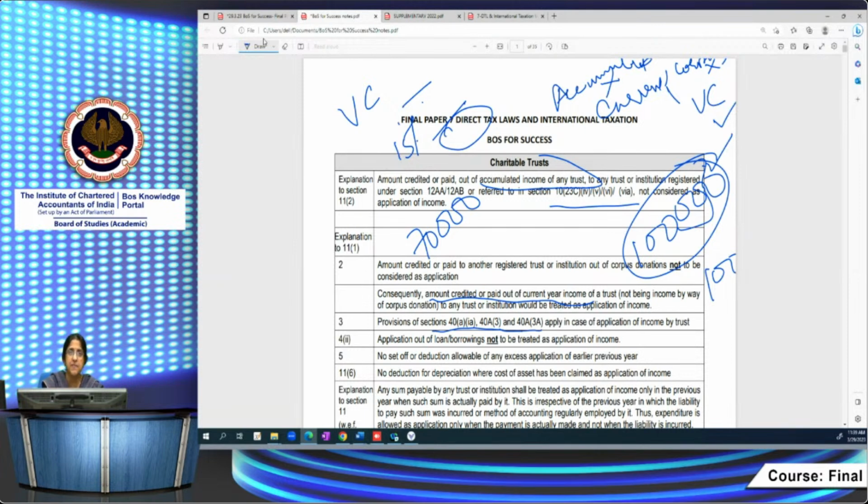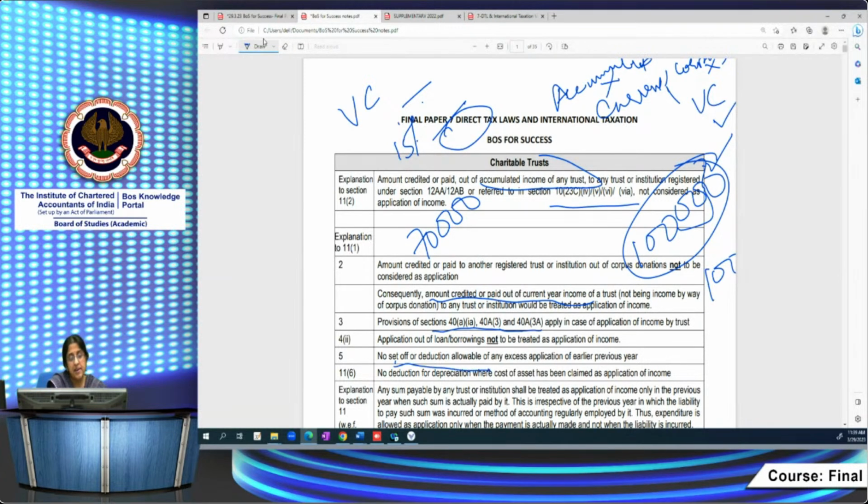When will I get the benefit? This loan of 10 lakh, this year itself I'm repaying 2 lakh. Then up to that 2 lakh, I will get the benefit of application. Remaining 8 lakh, whenever I repay it. Next year I repay 3 lakh, then 3 lakh I can take as application. In that manner, you have to do it. That is also one of the recent amendments in the last couple of years.